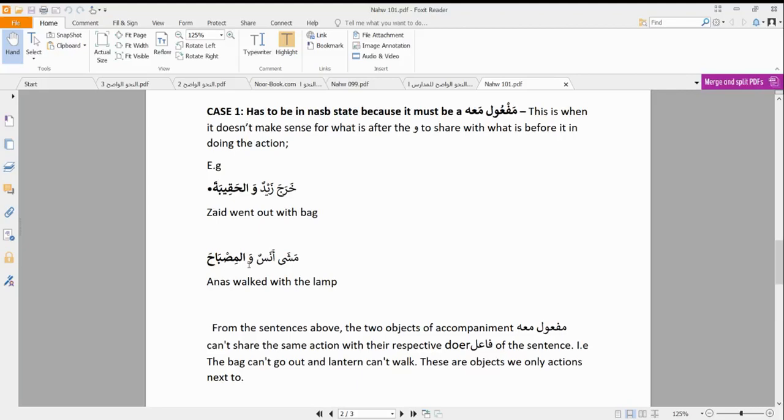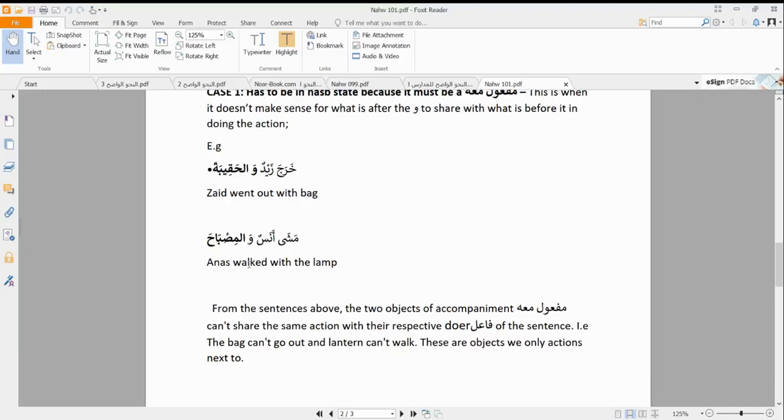Not more like saying kharaja zaidun ma'al haqiba. But instead of using ma'a, we are using a wawul ma'iyya. So kharaja zaidun wal haqibata. So once you come across a sentence like this, when a fa'il is performing an action with another thing, and that thing does not have life and does not have the capability to perform that action, then we realize that it has to be wawul ma'iyya, showing that the fa'il performed that action together with the maf'ul ma'ahu. So in that case, it has to be a maf'ul ma'ahu the moment you see that waw before it.